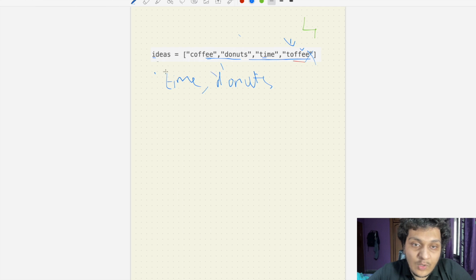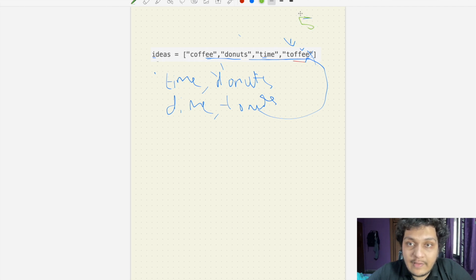And after swiping it, what we are getting? We are getting again time, and here we are getting donuts, and this is not there in this. So what we have to do? We have to go and increase the value of distinct. Now we have totally how much? We have totally 5.